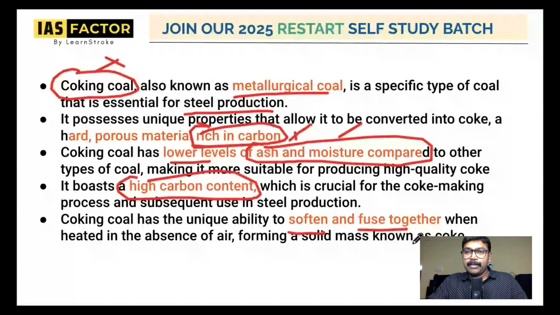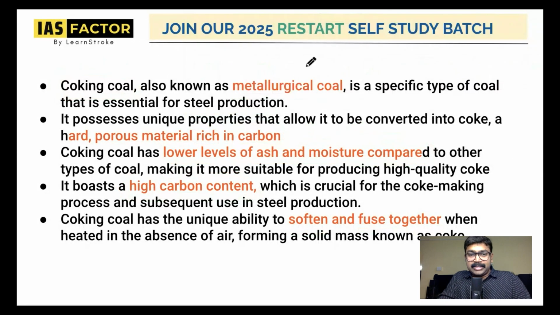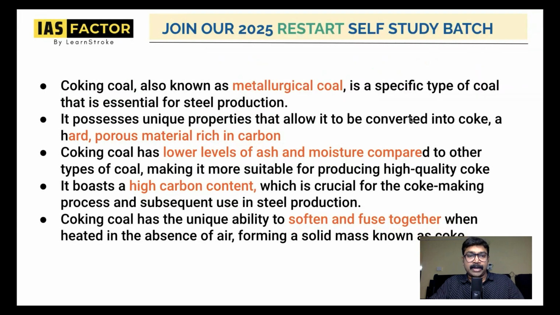So please remember the most important, it is a metallurgical coal, very important. It is very useful for steel production, and it is very high in carbon, low in ash, and low in moisture. It can soften and fuse together in the absence of air, creating what is called coke. So this is the most important. These principles will be useful for your prelims examination also. So please understand and remember all these concepts.